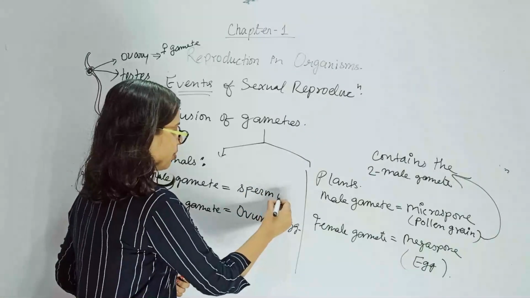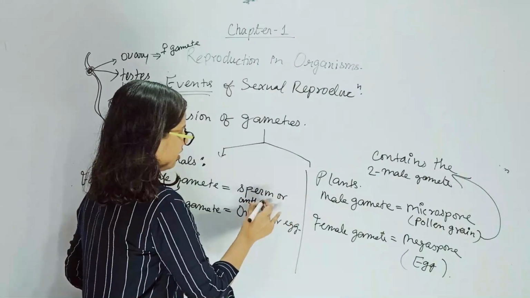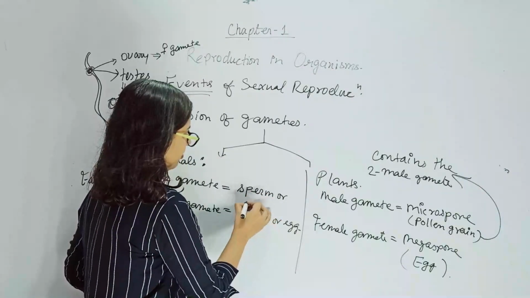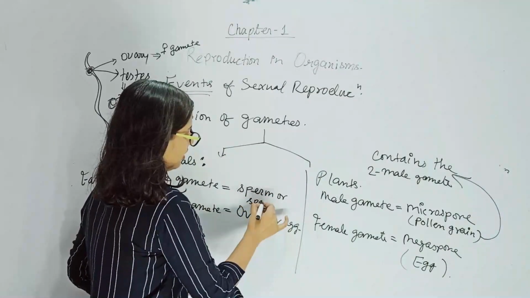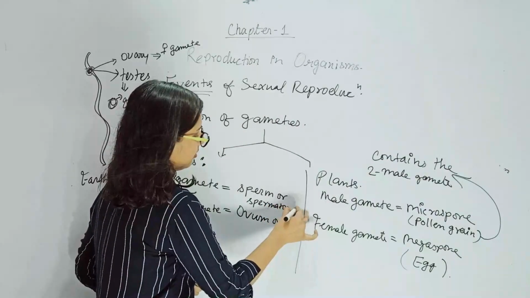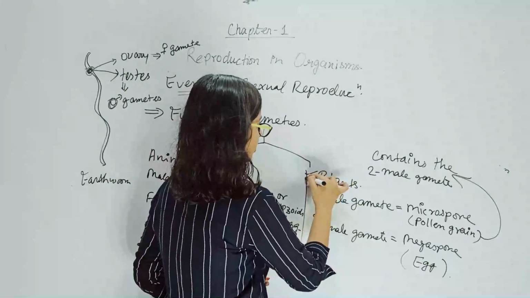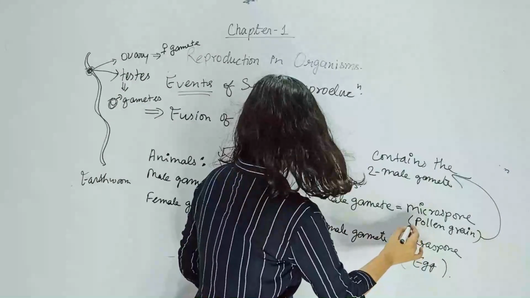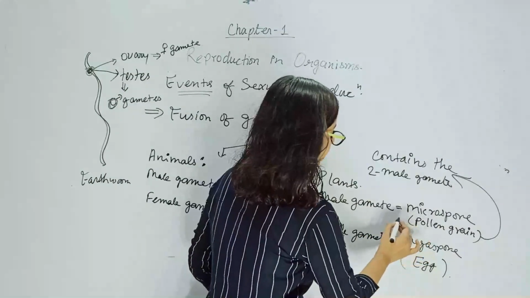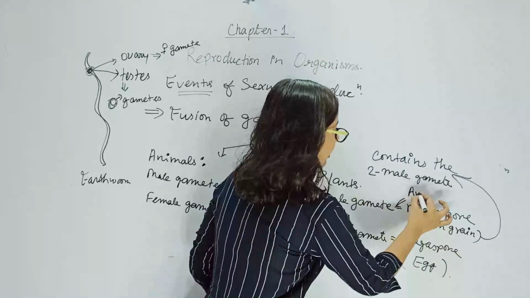Sometimes the sperm is also termed as spermatozoids. The same way, in case of plants, the male gamete can also be termed as antherozoid.